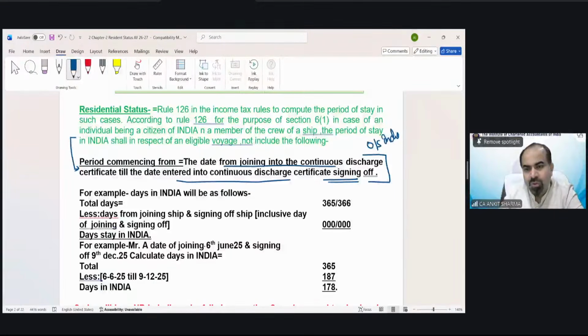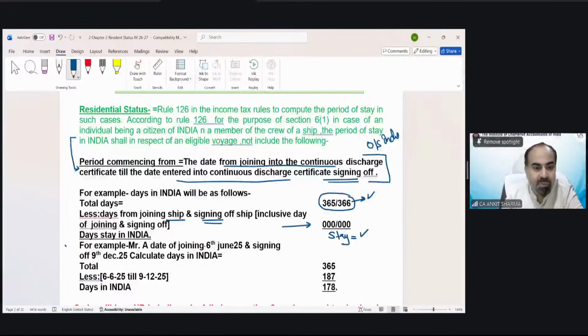Suppose the solution process is this: you have to take the number of total days in the year. If it is a leap year, we have to take 366. The period from the joining date till the signing-off date, you have to exclude. After that would be the days stayed in India. According to these days, we have to find out the residential status.